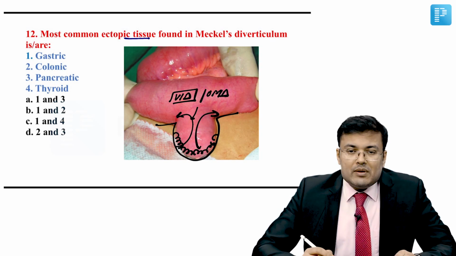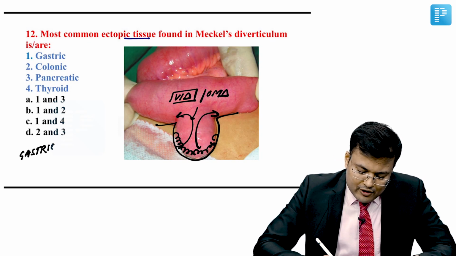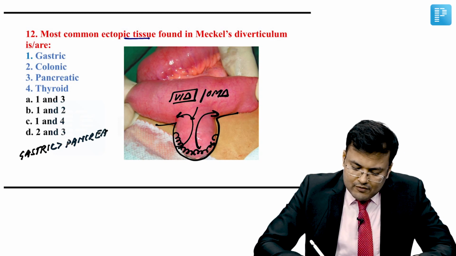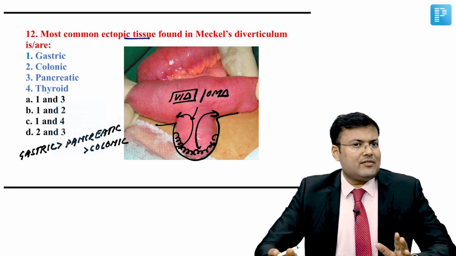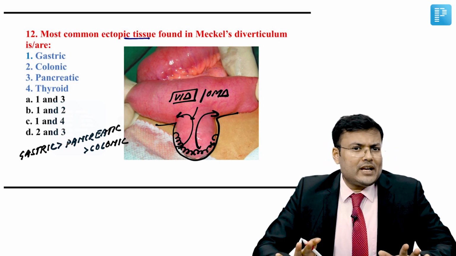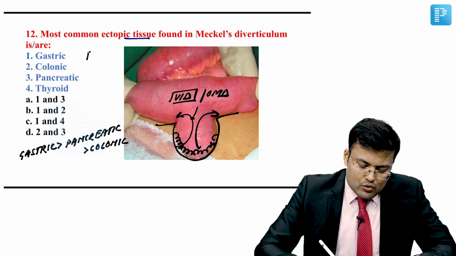So the most common mucosa is gastric, followed by pancreatic, followed by colonic, right? You know that Meckel's diverticulum is characterized by the rule of 2. Rule of 2.